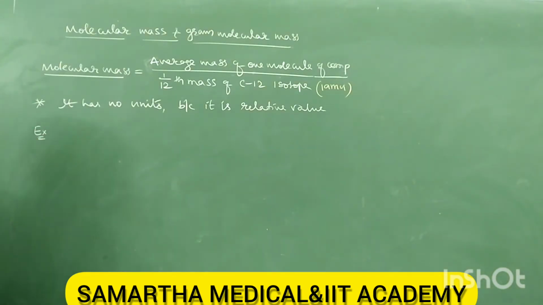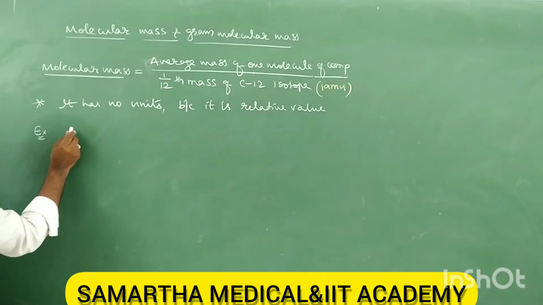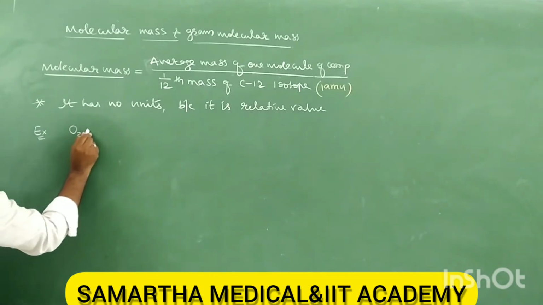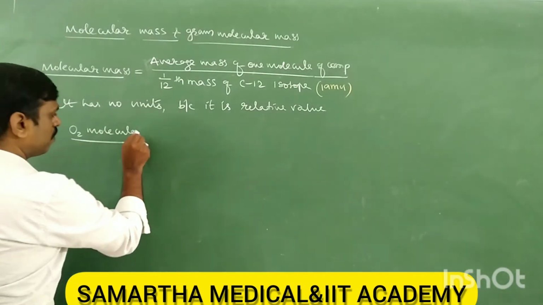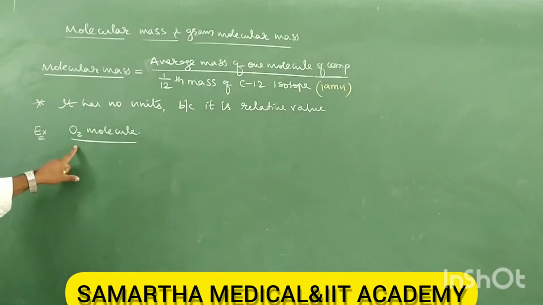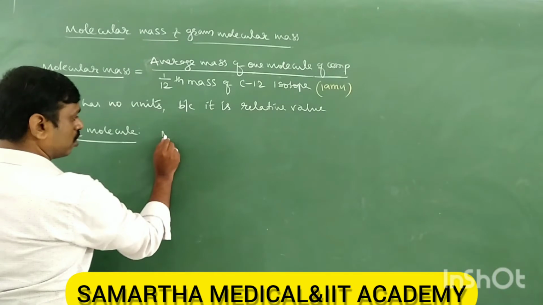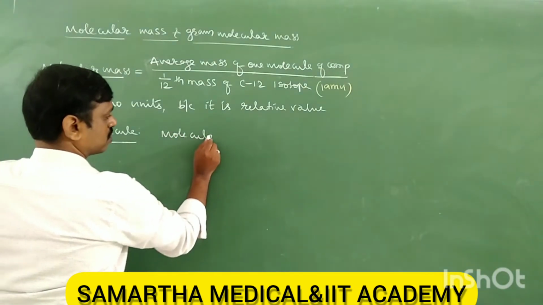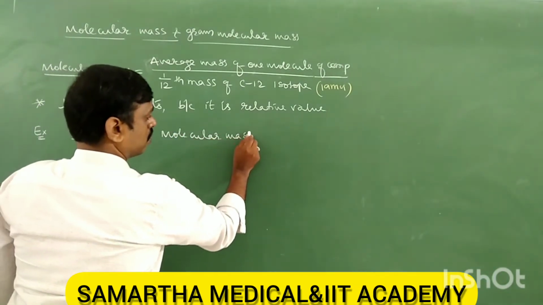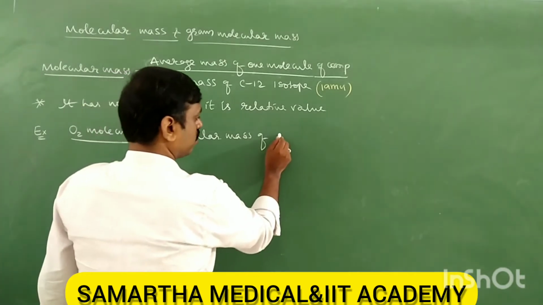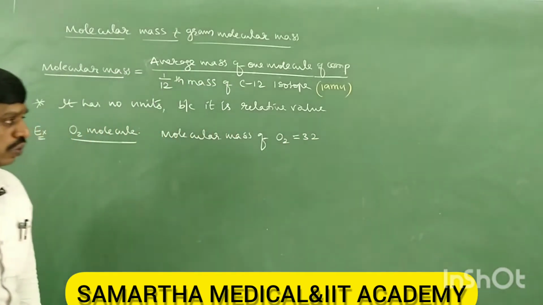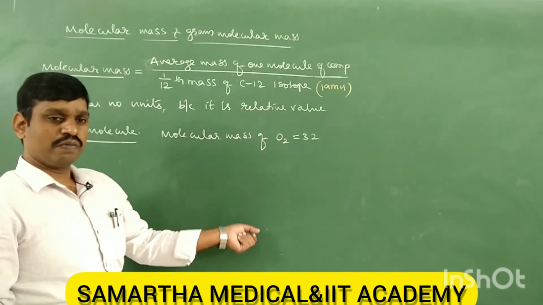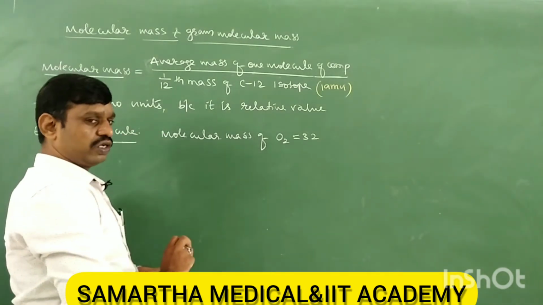Next, let us see one example. Let us take the oxygen molecule, O2. What is the molecular mass of O2? The molecular mass of oxygen is 32. Is it grams or kilograms or what? It is just 32.